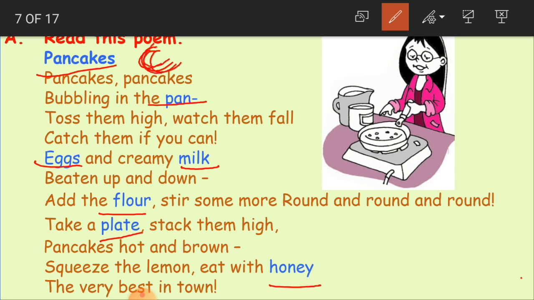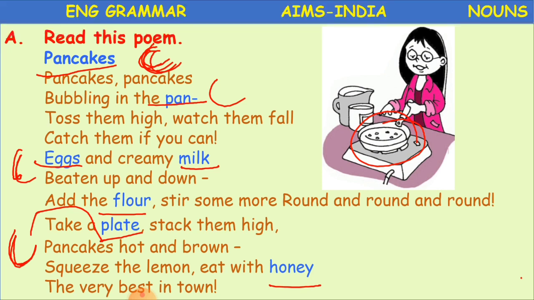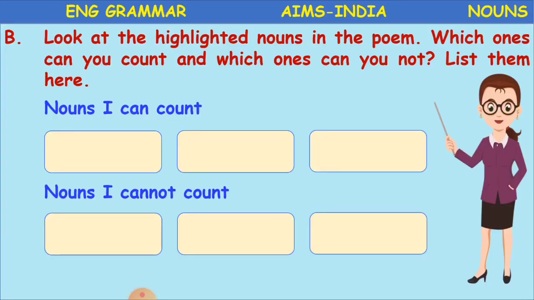Pan, in the sense of this dish, is also countable because there may be more in number. Eggs are countable or not? Yes. Then plate. Can we count plates, children? Yes, there may be any number of plates. So pancakes, pan, eggs and plate.